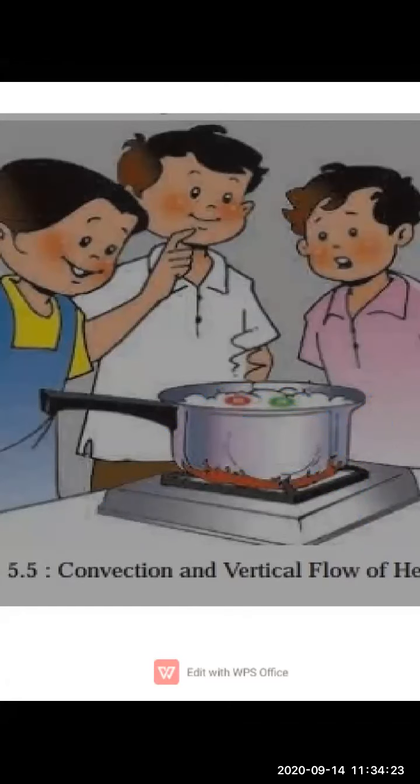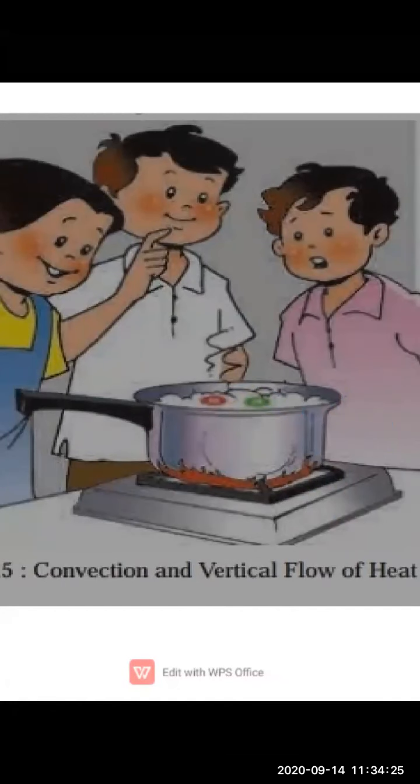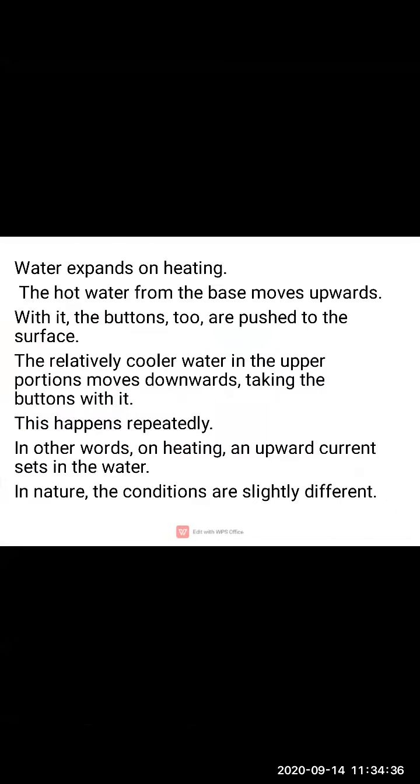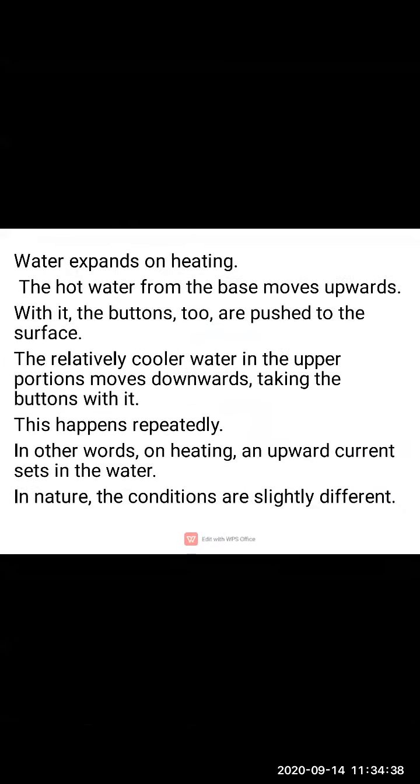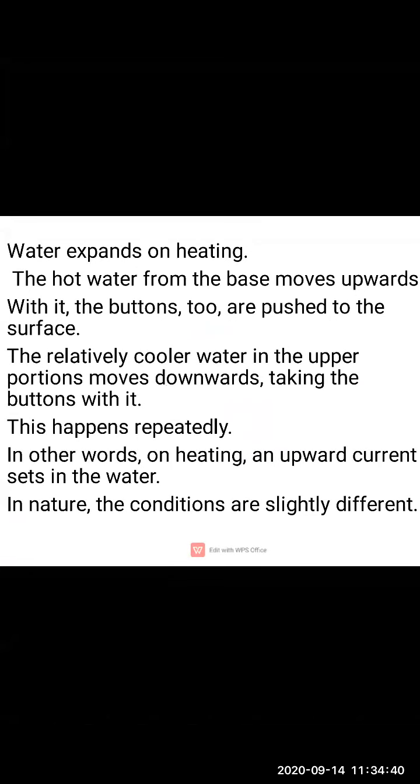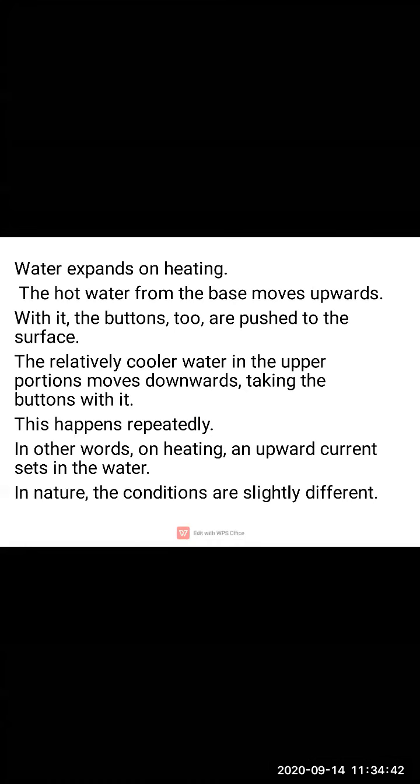And this process is going to take place continuously, this moving of water upward and downward. Water expands on heating, the hot water from the base moves upwards, and with it the buttons too are pushed to the surface. The relatively cooler water in the upper portions moves downwards and takes the buttons with it.